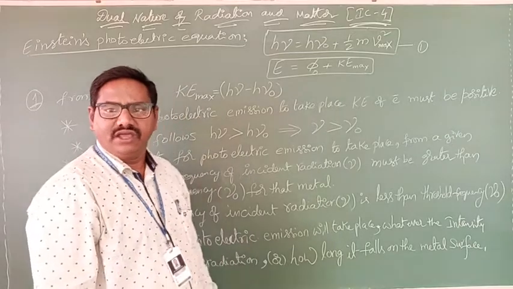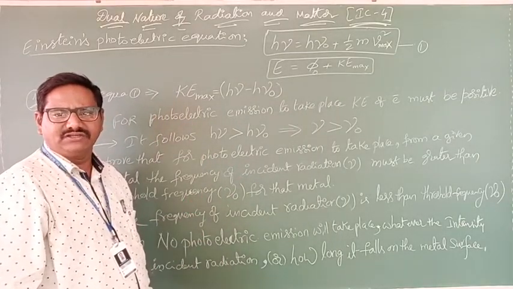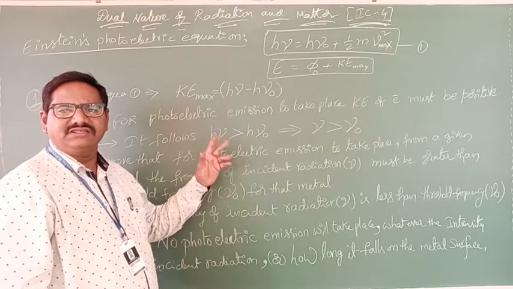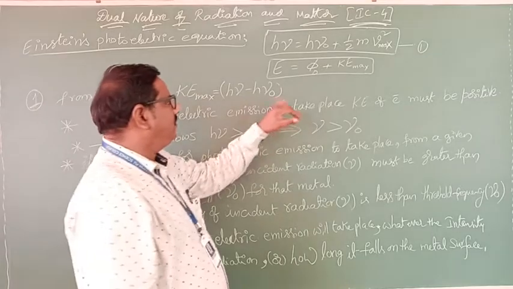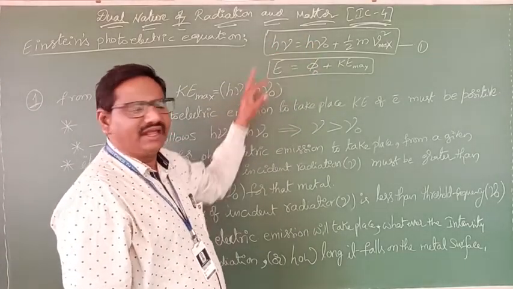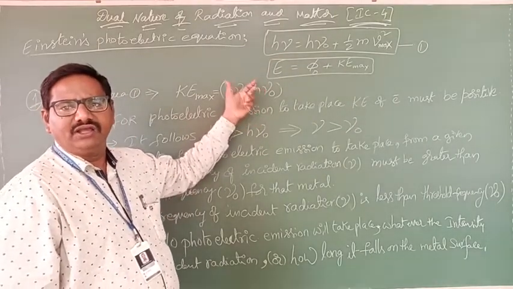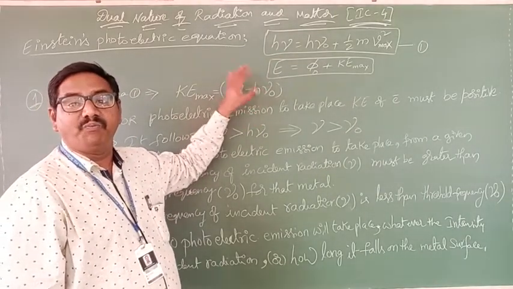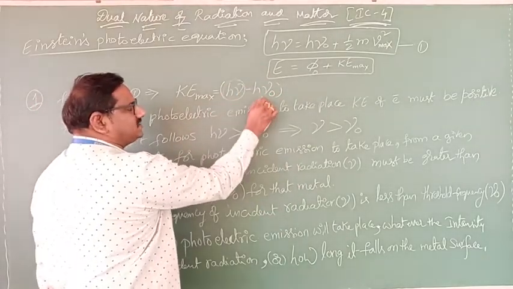If not, no photoelectric effect takes place. For that, Einstein gave a slightly different explanation. Taking h nu naught to this side, it becomes h nu minus h nu naught. If this value is positive, it means h nu is more and h nu naught is less.